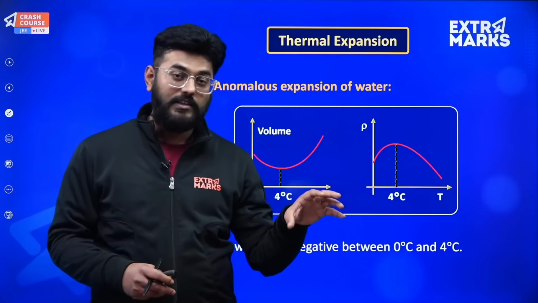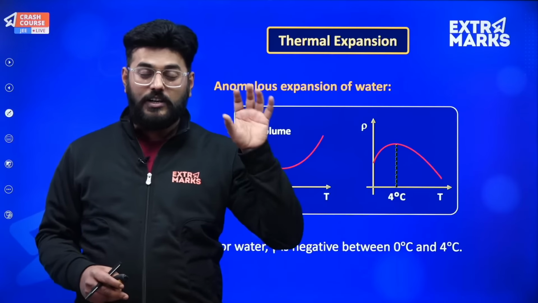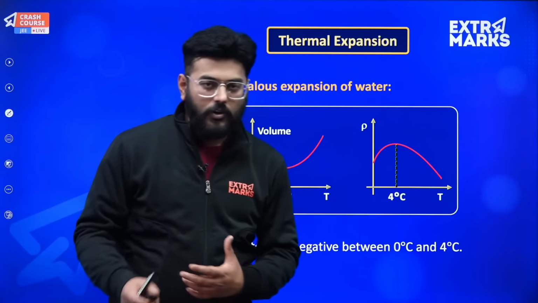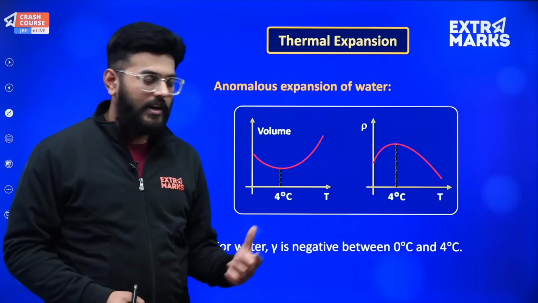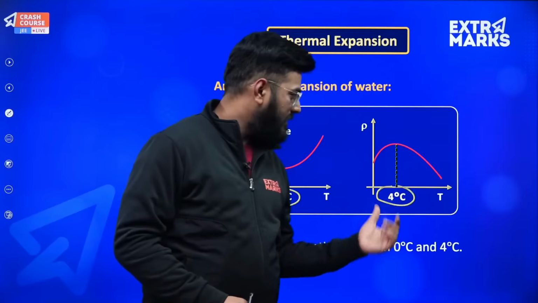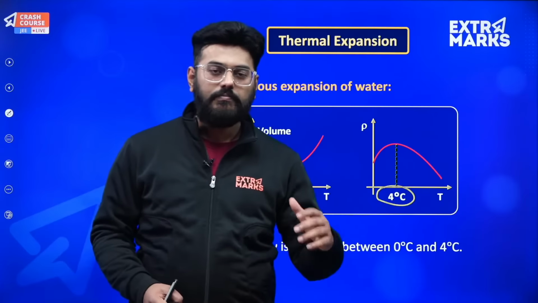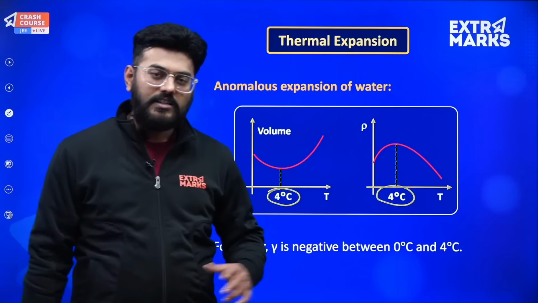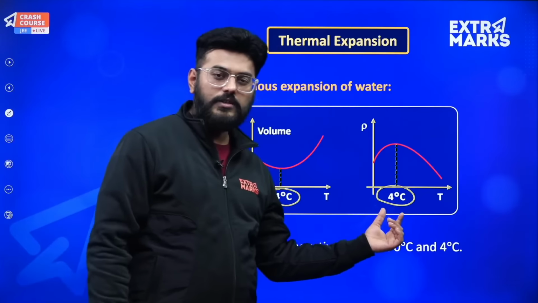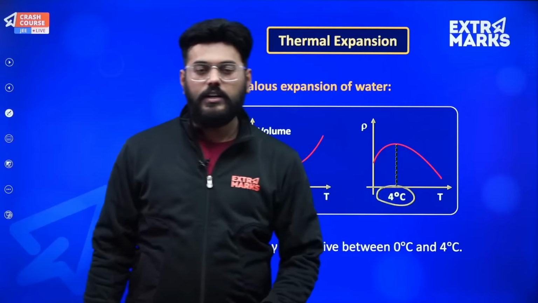But in the case of ice, its density is actually lesser than water. Regarding the density of water, there is an anomalous behavior: at 4 degrees centigrade water has its maximum density, and the density reduces below that, between 4 and 0 degrees, and after 4 degrees as well.